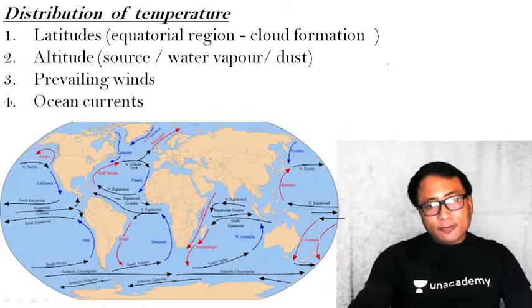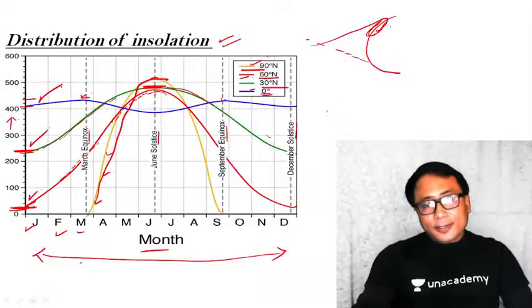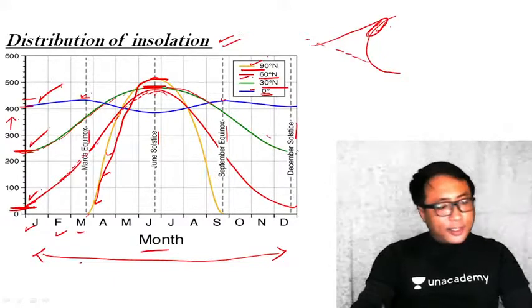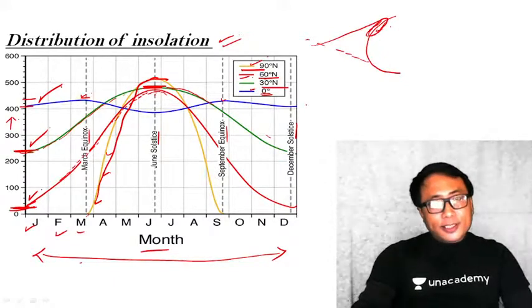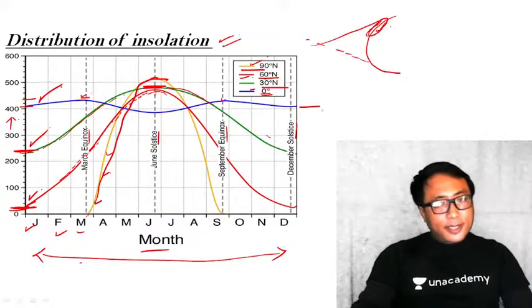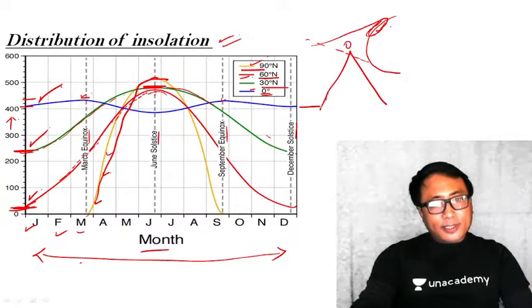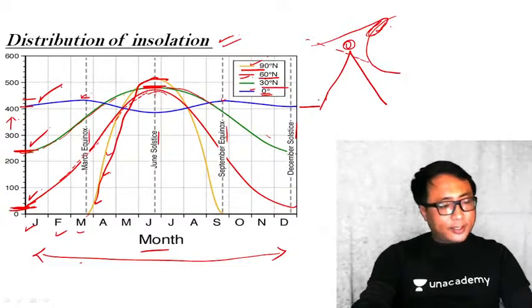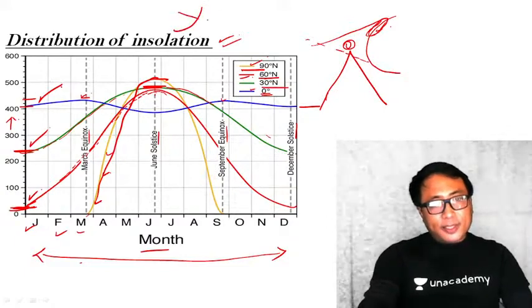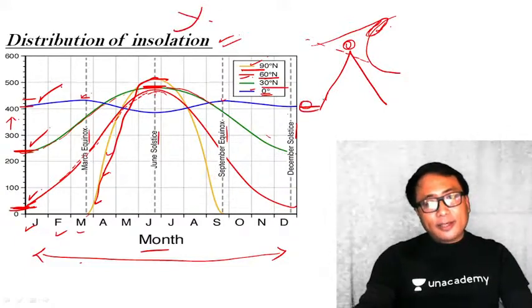Let me give you one example. You see here, in the equatorial region, insolation on the plain region, insolation on the mountain. Say for example, there is a mountain in the equatorial region. The sun insolation per se will be the same here and here also.